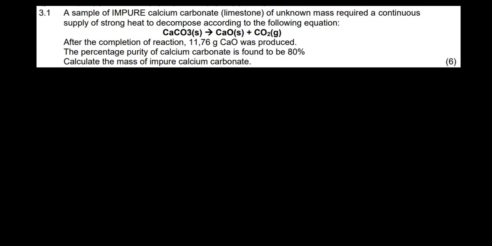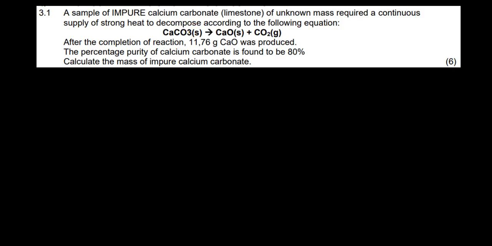You are given that a sample of impure calcium carbonate, which is limestone, of unknown mass, required a continuous supply of strong heat to decompose it in the following reaction. So here's what is happening. We have an impure sample, right? We apply heat to it so that it decomposes into calcium oxide and carbon dioxide. That is what we produce when calcium carbonate decomposes.